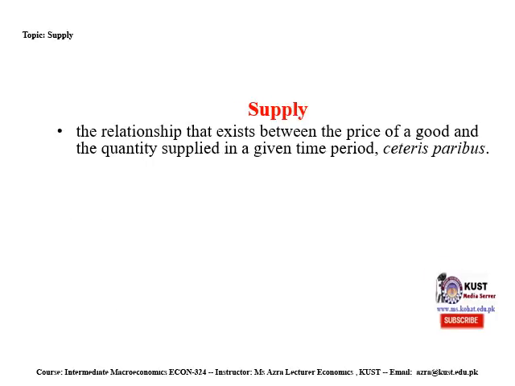What is supply? Supply is the relationship that exists between the price of a good produced and the quantity supplied in a given time period, other things remaining the same. Here is the supply curve.